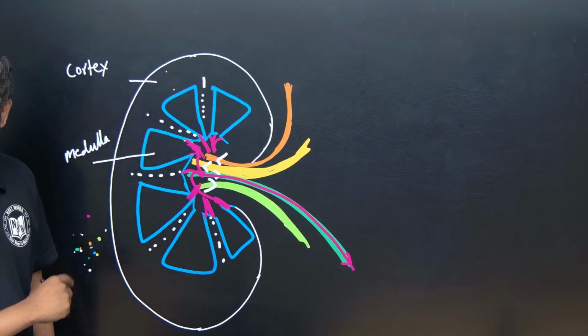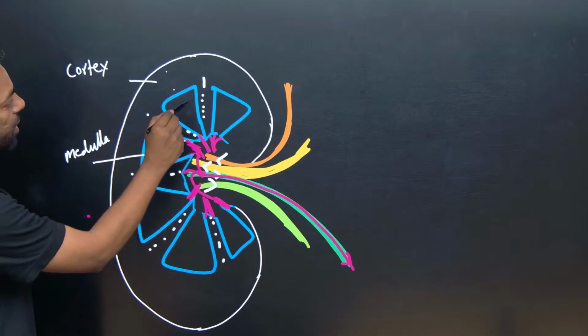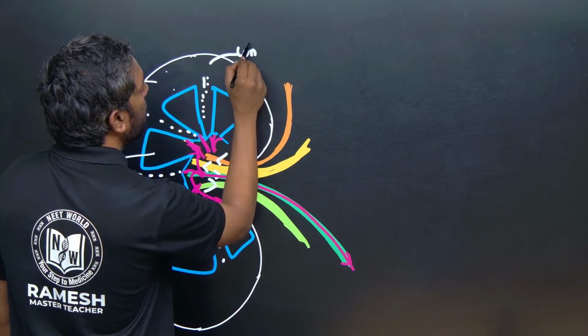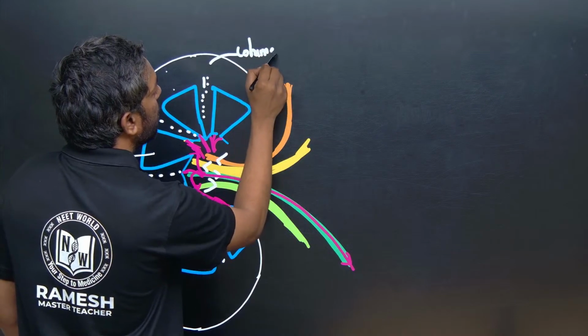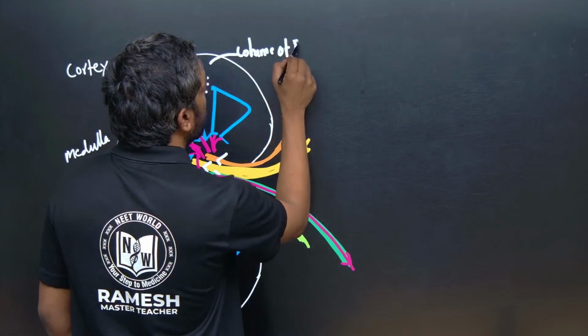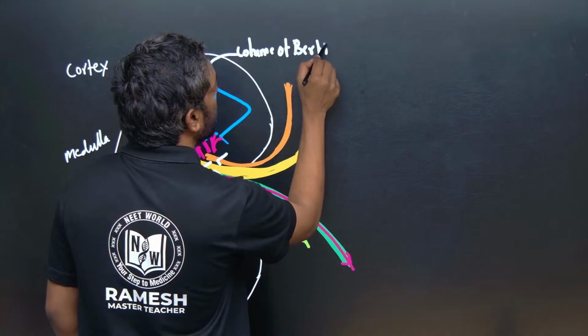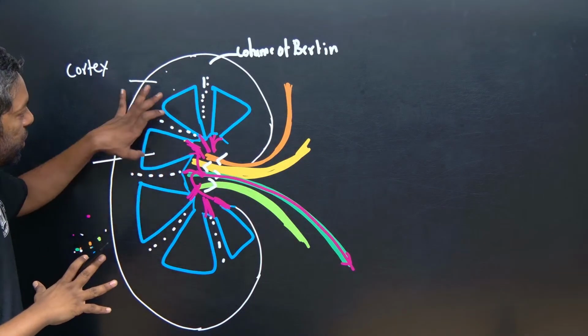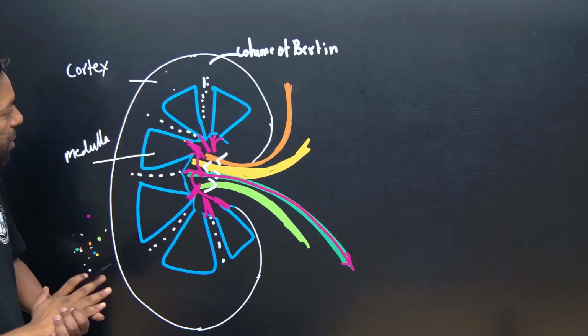This is the columna bertini. So this is the medullary pyramid.